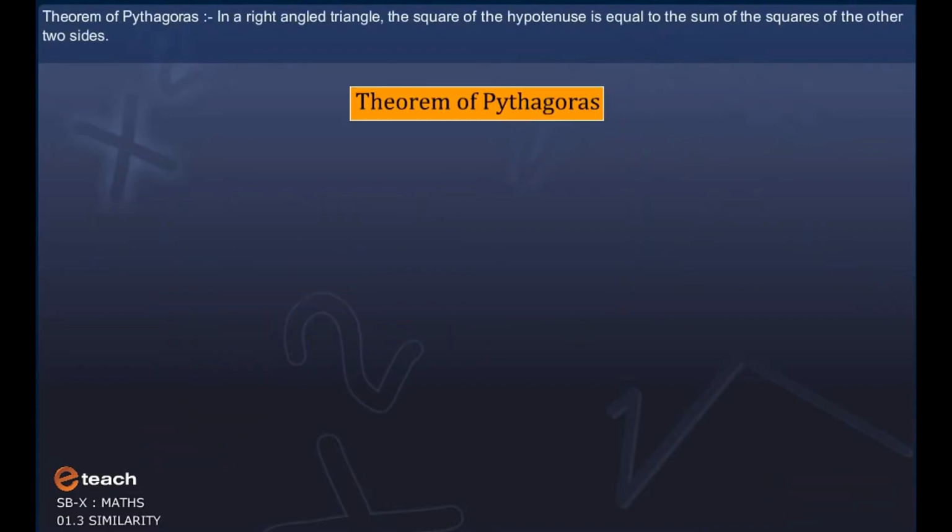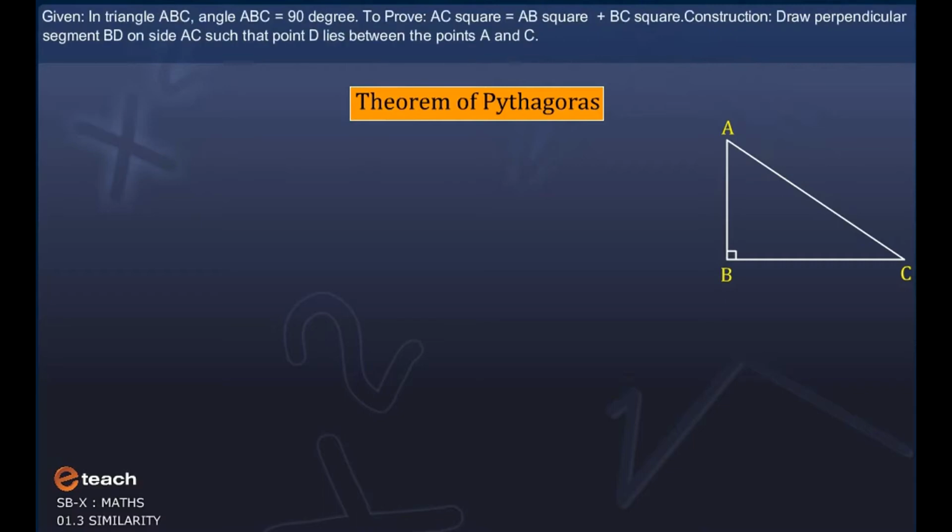Theorem of Pythagoras. In a right-angle triangle, the square of the hypotenuse is equal to the sum of the squares of the other two sides. Given: in triangle ABC, angle ABC is equal to 90 degrees. To prove: AC square is equal to AB square plus BC square. Construction: Draw perpendicular segment BD on side AC such that point D lies between the points A and C.